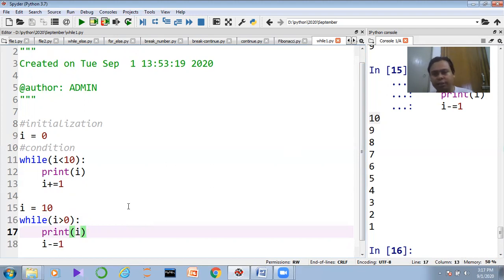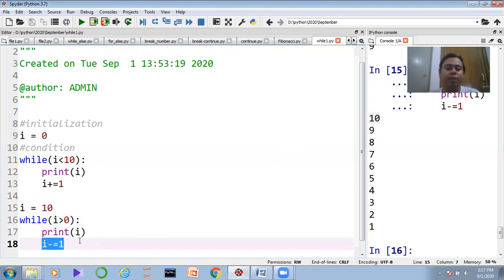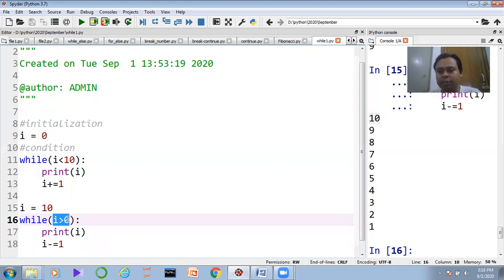1 is also greater than 0. But after that 1 minus 1 is 0. So 0 cannot be greater than 0, right? 0 cannot be greater than 0. So at that time the condition gets false, and when it gets false, the loop will be terminated. Here we are doing the reverse thing. Here we are decreasing the data. So that is basically the basic thing of the while loop.